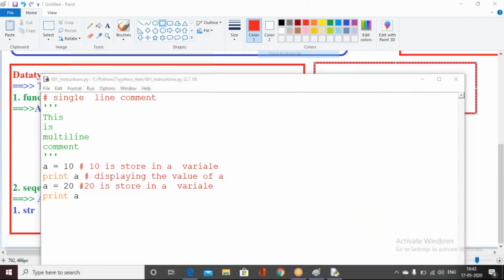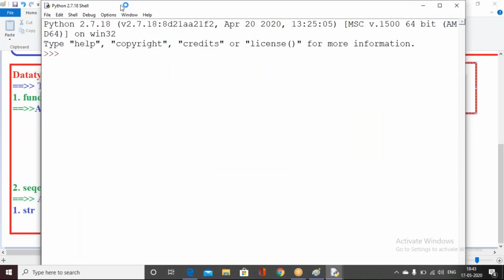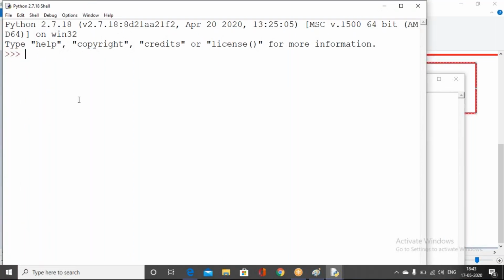Yes, I can show you some examples of all the data types. Now I can start the data types. First one is the int data type, meaning any whole numbers. Any number we hold in a variable, the data type of a is integer.